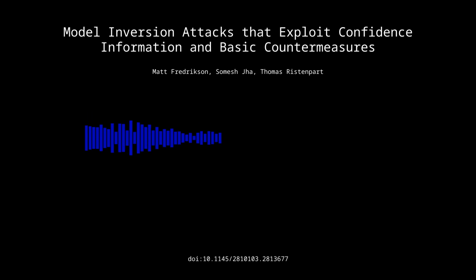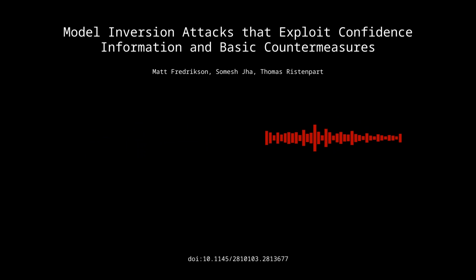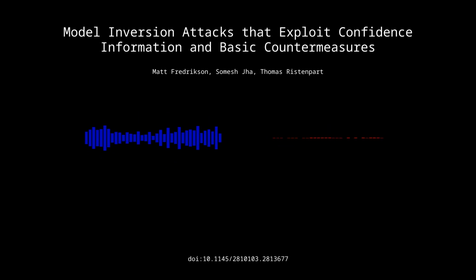Right. But of course, when you're talking about images, it's not enough to just look at numerical metrics. You actually want to see if these images are recognizable. So they used Mechanical Turk, which is a crowdsourcing platform, to assess the recognizability of these reconstructed faces. Oh, so they had humans look at it and say, yeah, that's the person, or no, that's not the person. Exactly. They would show them a set of images and ask which one is the target individual.